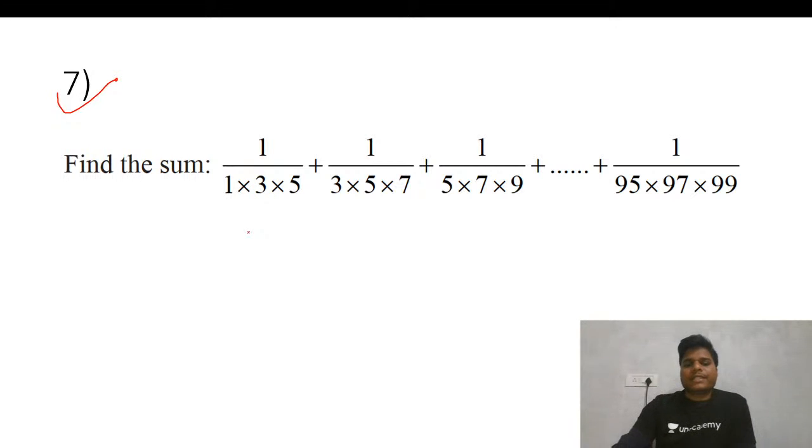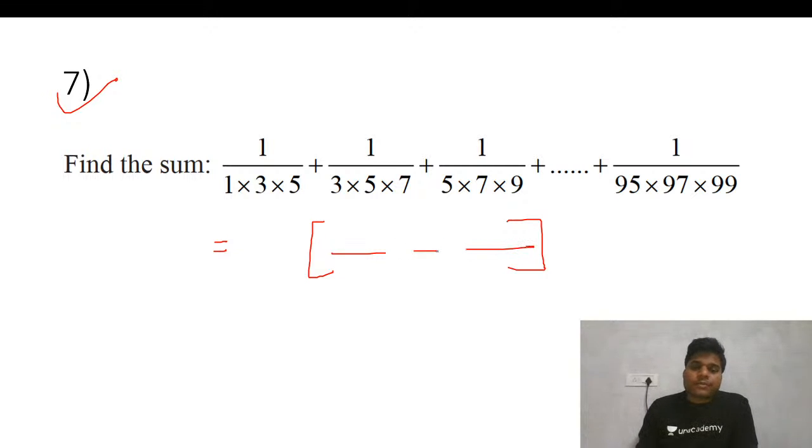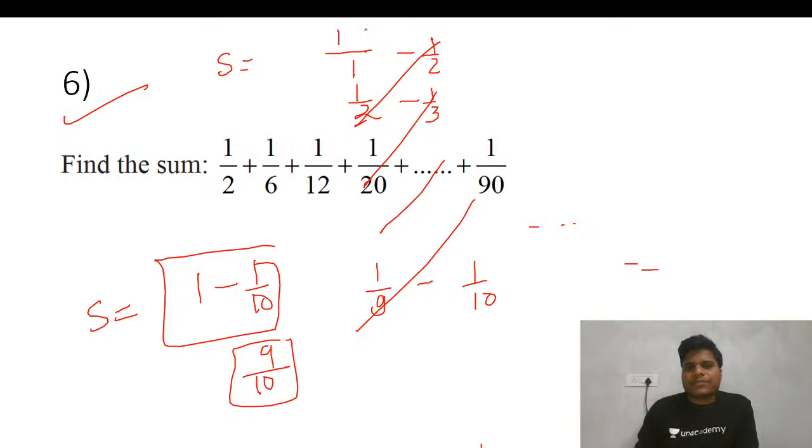Fine. So let's see the approach for this type of questions. I will tell you the general approach that you need to follow from now onwards. What I will do is take the first two terms. If you see this thing here, it has been derived from this itself. We have taken the first and last term there. Similarly,